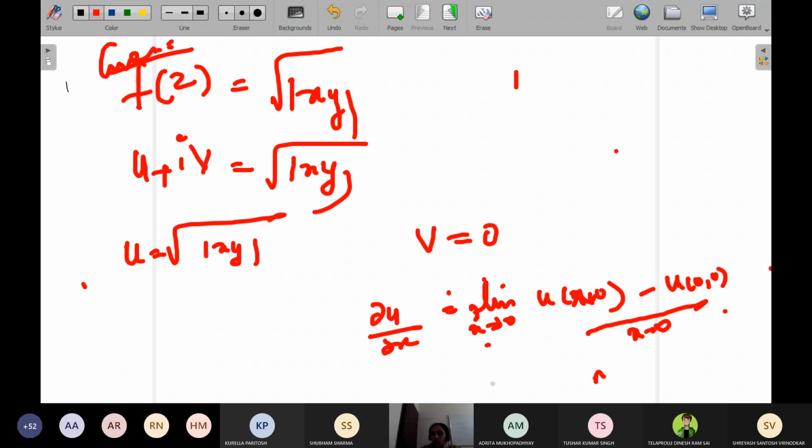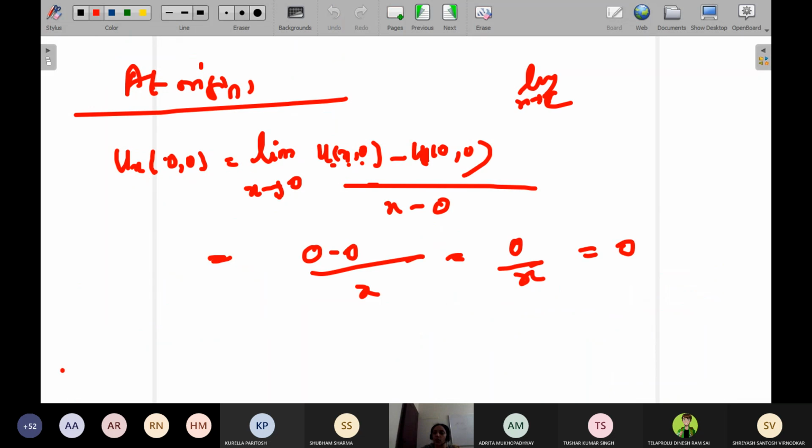Now listen. For u of x comma 0, in the place of x you replace x, and in the place of y you replace 0. So this will become 0. So u of x comma 0 will become 0, and u of 0 comma 0 will become 0. So 0 minus 0 by x, and 0 by anything is going to be 0. So before applying the limit itself, the function becomes 0. That's why the answer is 0 here.